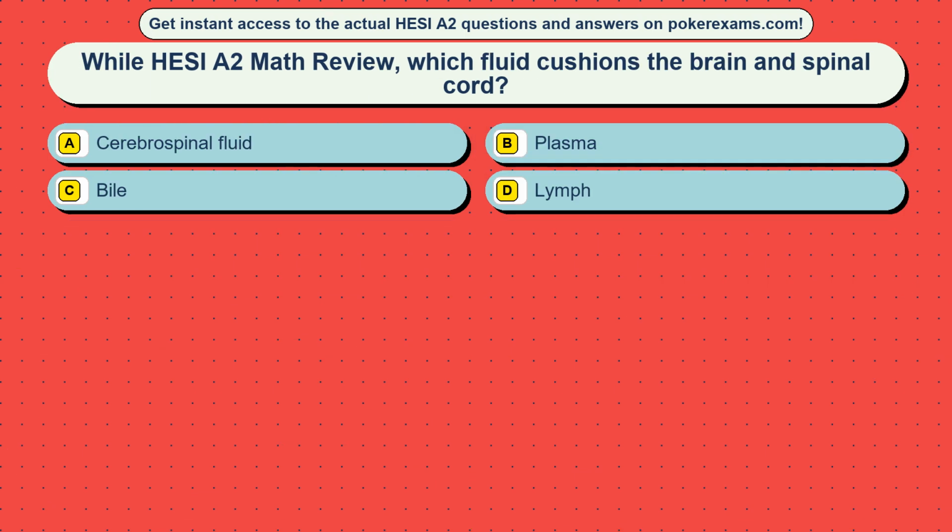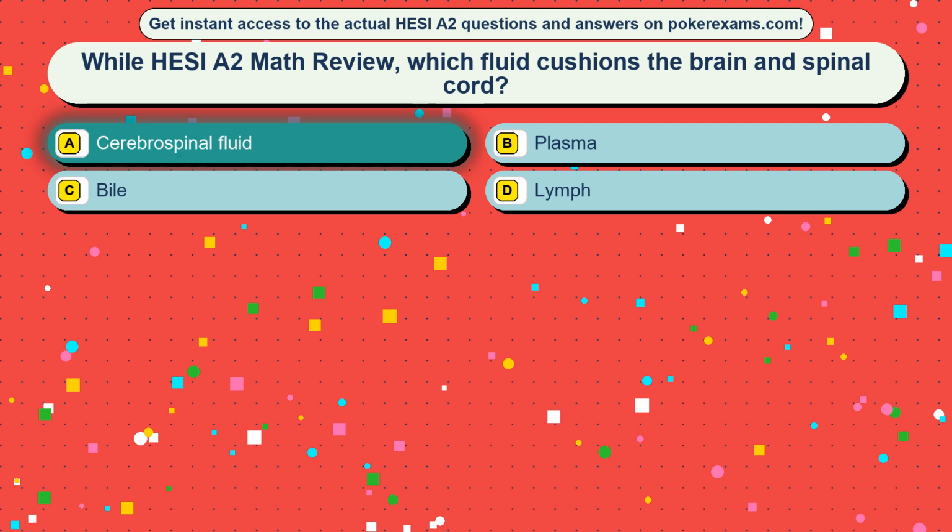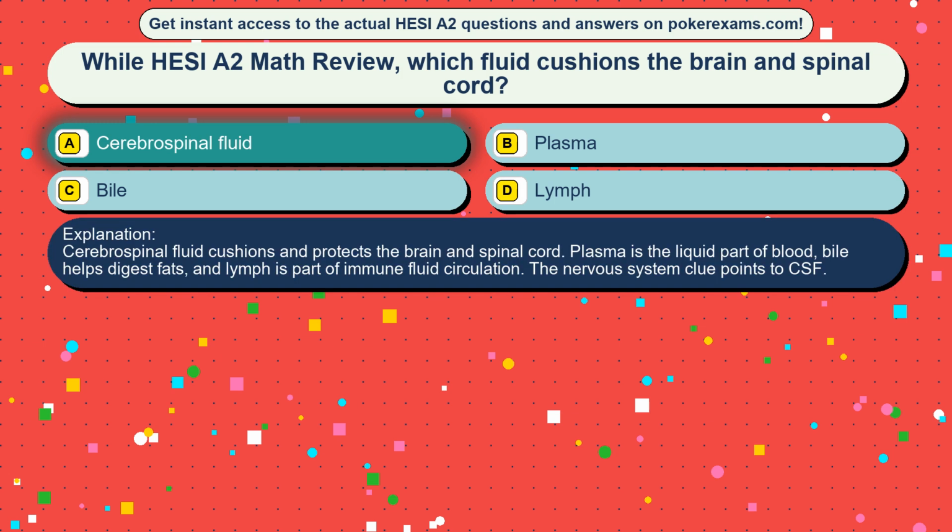Question 17. While HESI A2 Math review, which fluid cushions the brain and spinal cord? Option A, cerebrospinal fluid. Option B, plasma. Option C, bile. Option D, lymph. The correct answer is option A, cerebrospinal fluid. Cerebrospinal fluid cushions and protects the brain and spinal cord. Plasma is the liquid part of blood, bile helps digest fats, and lymph is part of immune fluid circulation. The nervous system clue points to CSF.